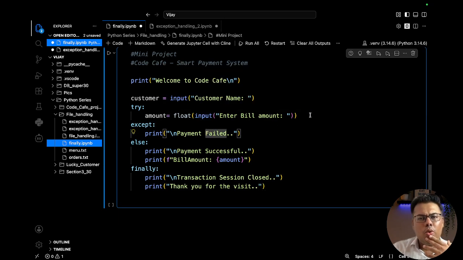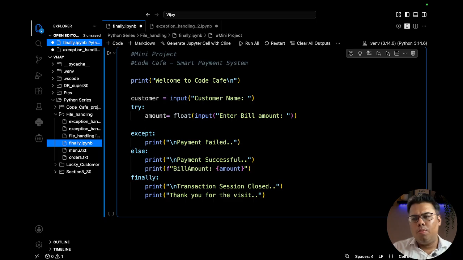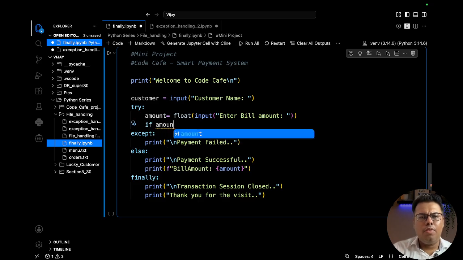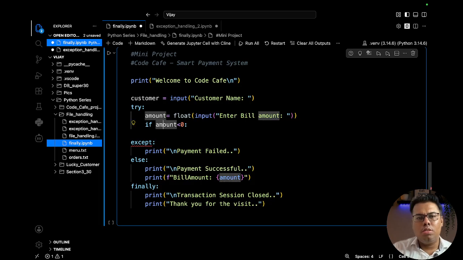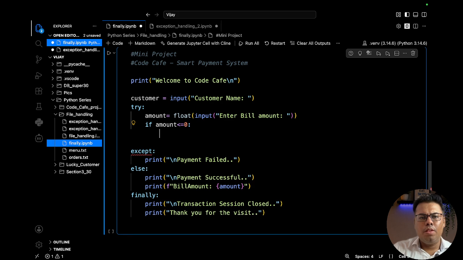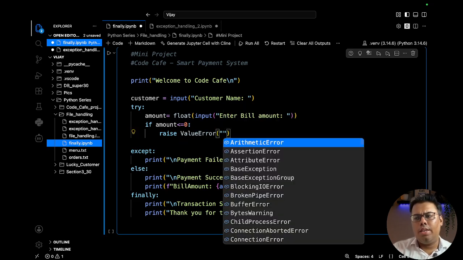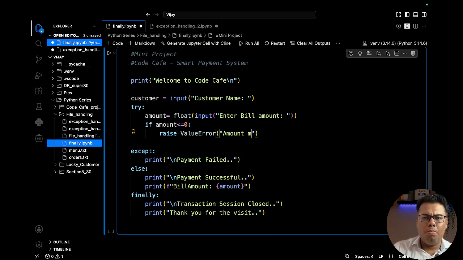Still, one more thing we can do. We can have an if amount is less than 0. Let's say the customer tries to enter some negative values, or even 0, then we can raise our value error that you are not entering the correct one. Amount must be greater than 0.